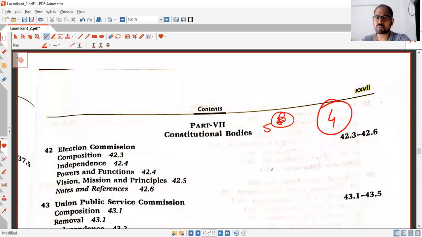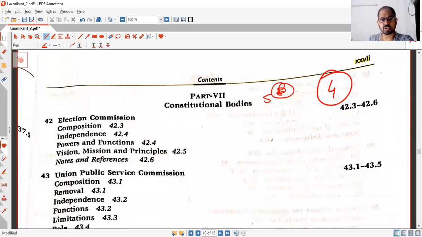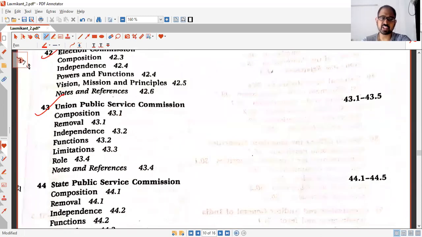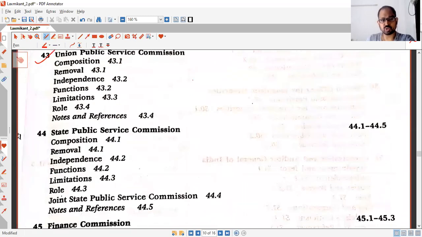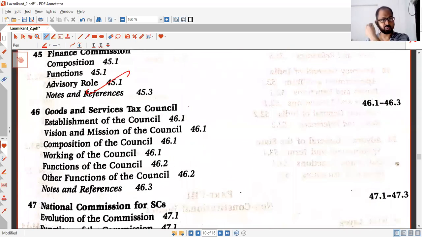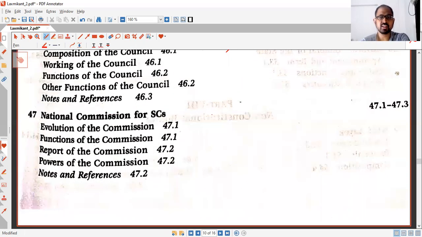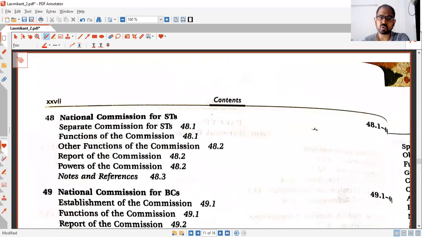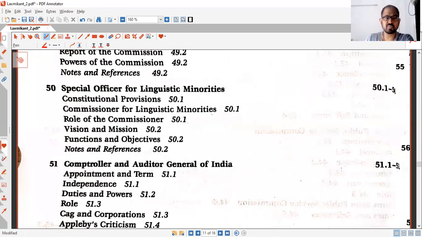Then comes one of the most important parts again, the constitutional bodies. So there are constitutional bodies like the Election Commission, UPSC, State Public Service Commission. You need to read both of them together. Then Finance Commission and State Finance Commission, you should read together. Then the GST Council, it's very important. Right? Then the National Commission for SC, National Commission for ST. Okay, and then the National Commission for Other Backward Classes. In all these chapters, CAG is very important.